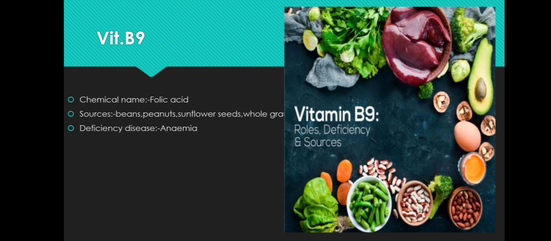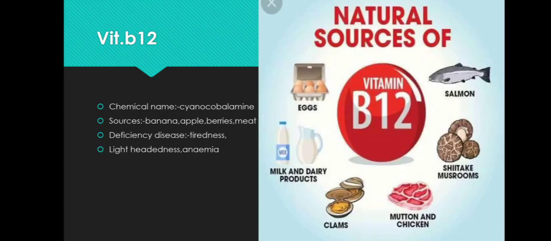Vitamin B9 is referred to as folic acid. The sources of B9, that is folic acid, include beans, peanuts, sunflower seeds, as well as whole grains, as well as those foods which actually increase your blood count. Those foods are rich in folic acid. Deficiency disease causes anemia, that is low hemoglobin count.